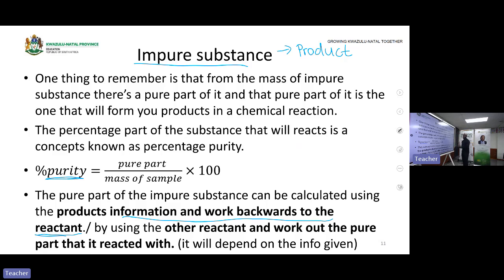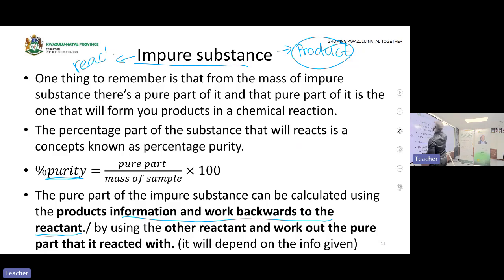Why do we get pure parts? Because this product could only be formed by the pure part of that particular reactant. So that is why you work backwards. You say this reactant that formed this product, what mass of it formed this particular product? It's very simple. Or maybe they gave you the product, what will they give you? I got you. It's very simple.